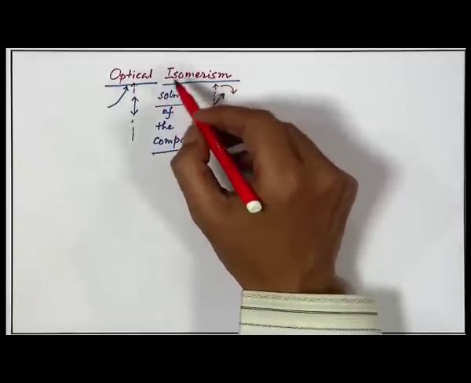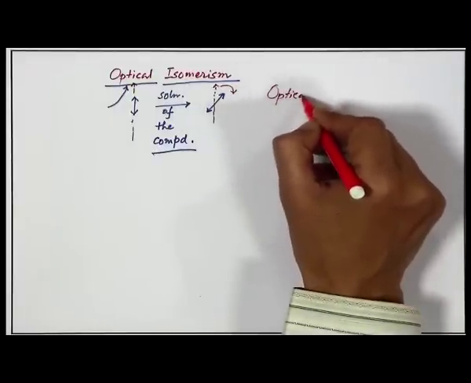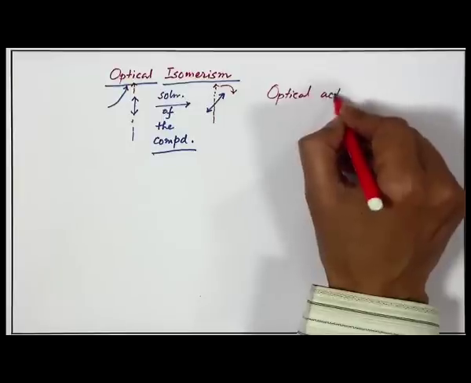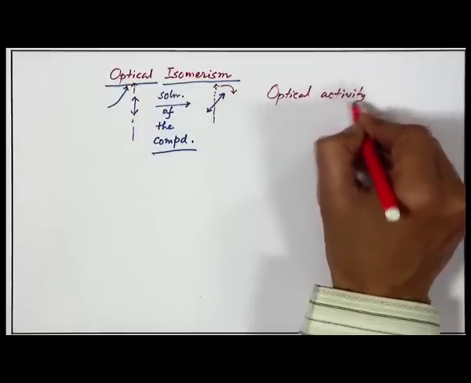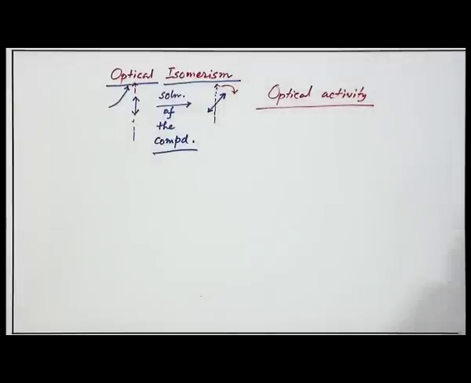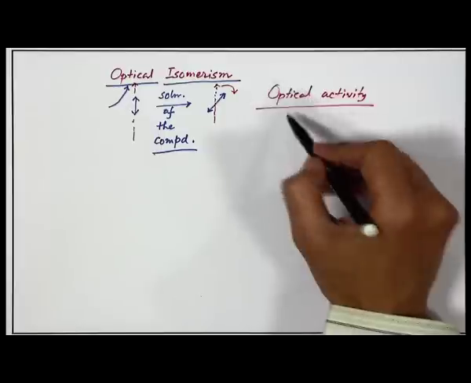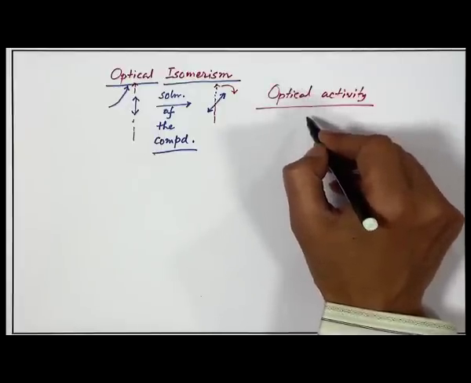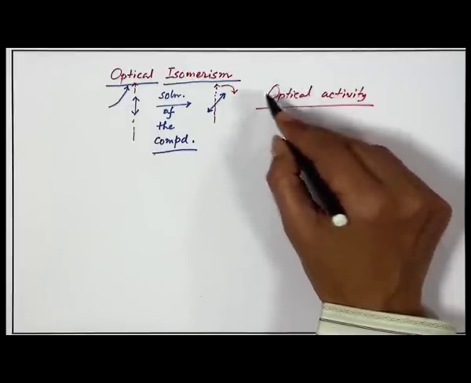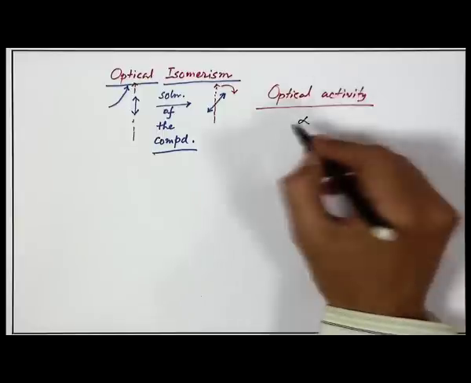So, what is the corresponding optical activity of a particular coordination compound? Whether the compound is optically active or not, we find the magnitude of the rotation of the plane polarized light, and we can express this, for example, using the sodium D line.